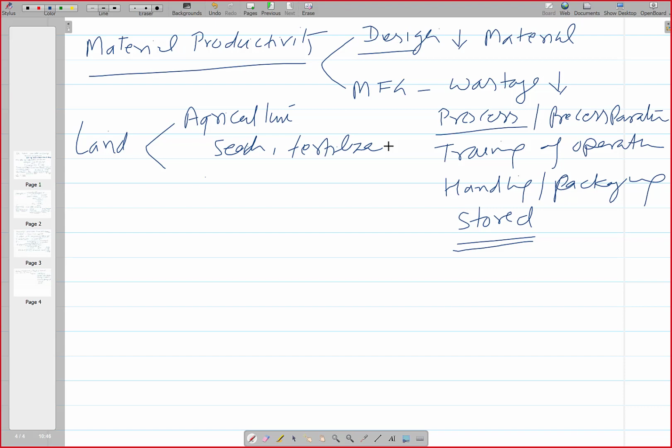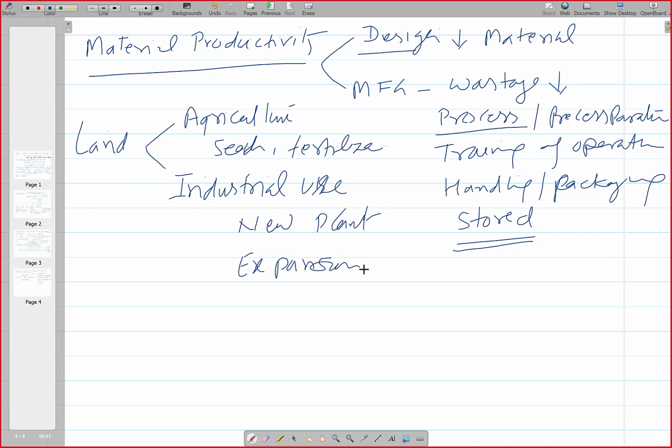But we are more concerned about the industries. As industrial engineers, we have to see at what stage there is a role of the land. Land means there is a building or open space. Either we are going to come up with a new plant, so we have to see what is the actual requirement of the land, or the expansion of an existing plant is taking place. Under these two conditions, we have to see what kind of land is actually needed.